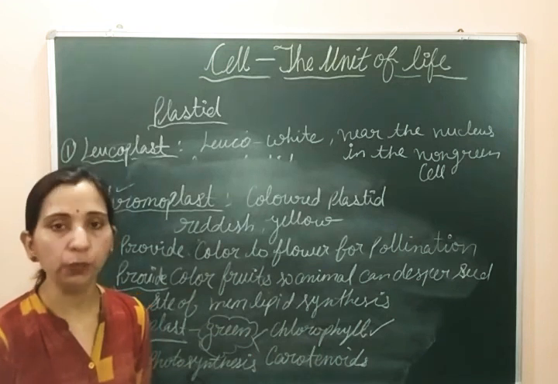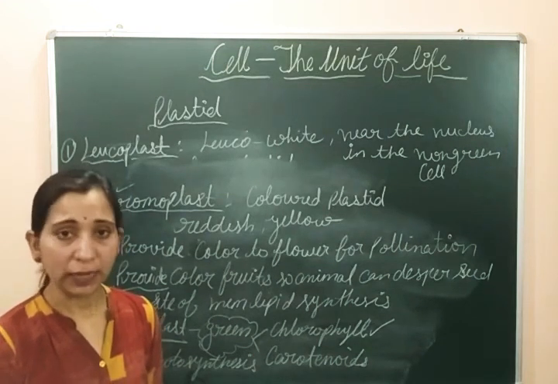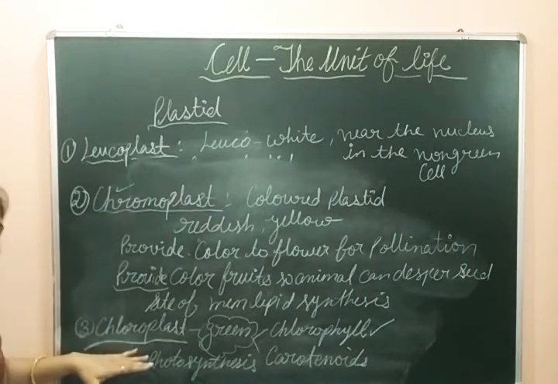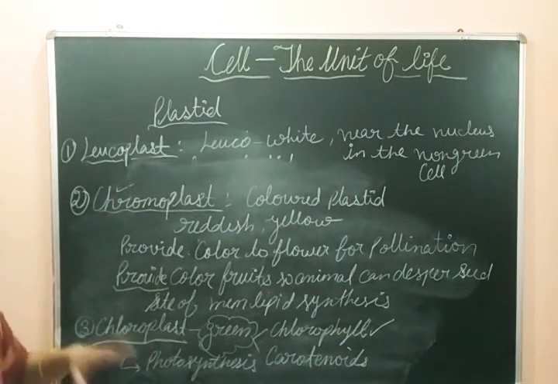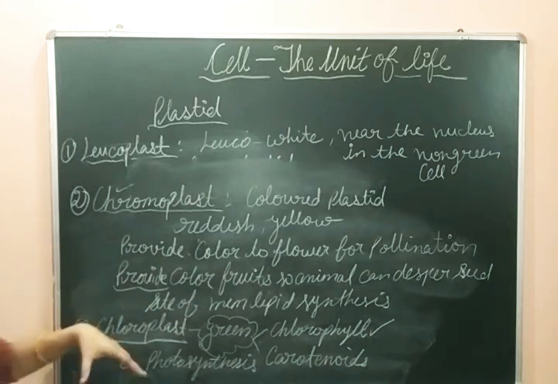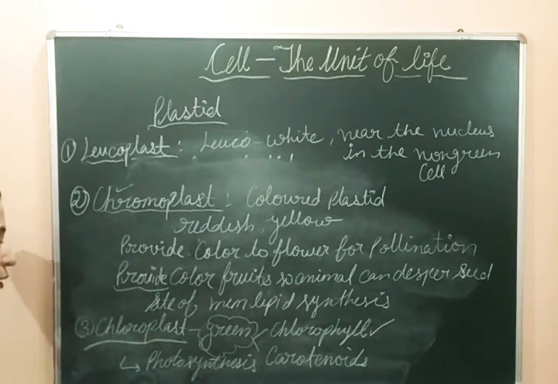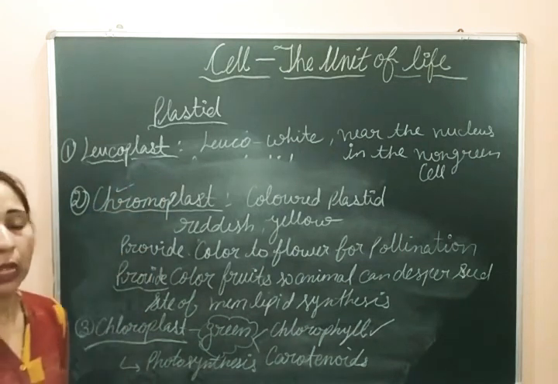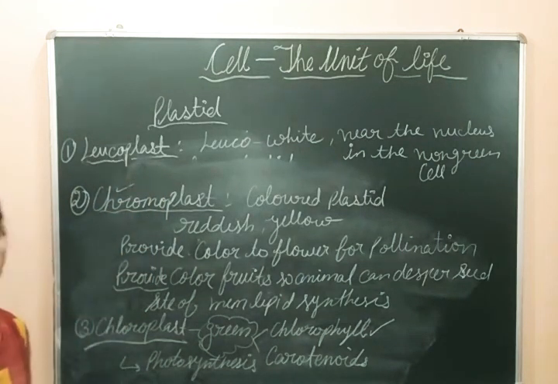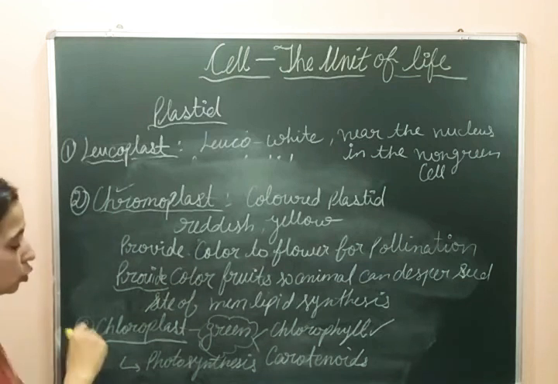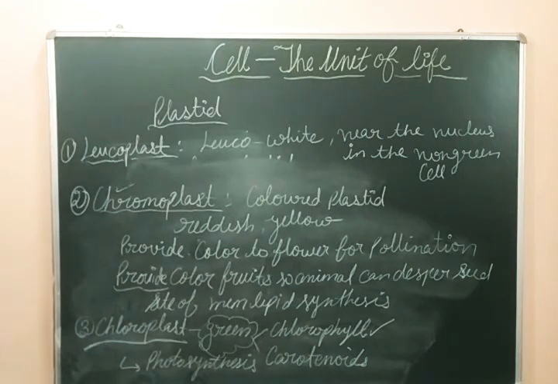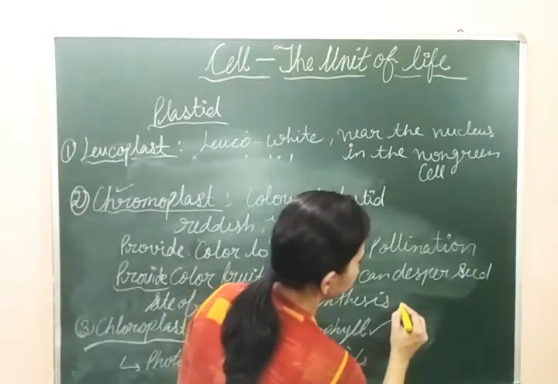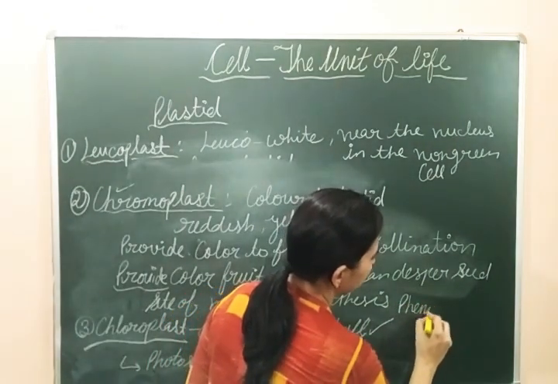So this is a very important point. You have to remember that these three plastids, leucoplast, chromoplast and chloroplast, can all convert into each other. They can change their functions according to their requirement. Here is one more thing that you have to remember: some algae have a specific type of plastid, and in these algae the plastids which are present are known as